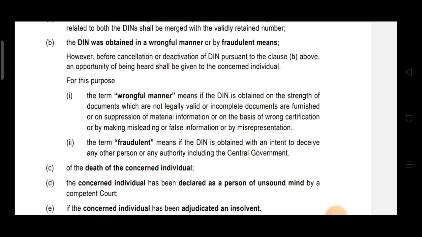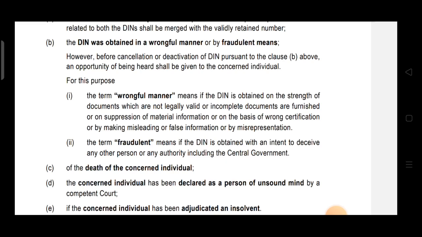So the term fraudulent means if the DIN is obtained with the intent to deceive any other person or any authority, including the central government. Okay, if one person is obtaining DIN and the intention behind obtaining DIN is to deceive, to cheat any other person or any authority, including central government, so that is fraudulent. Okay, fraudulent intention is involved.